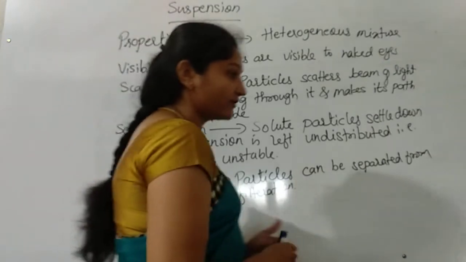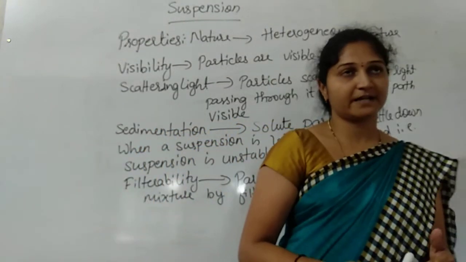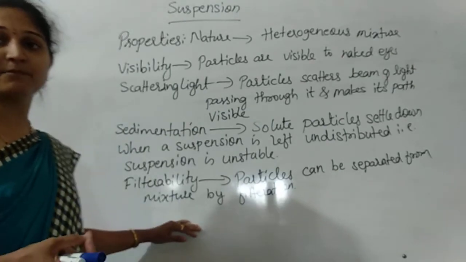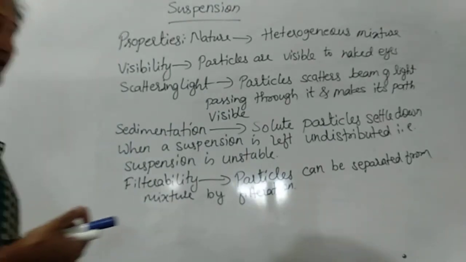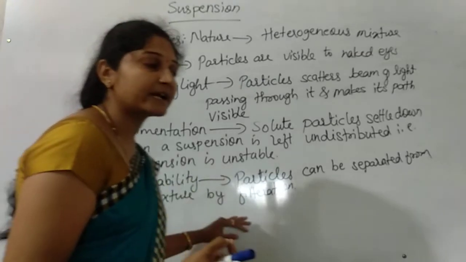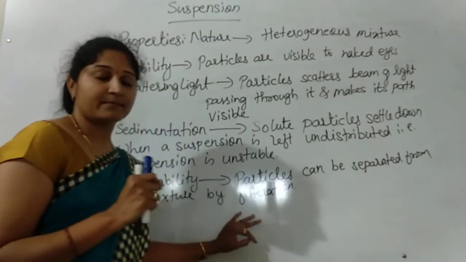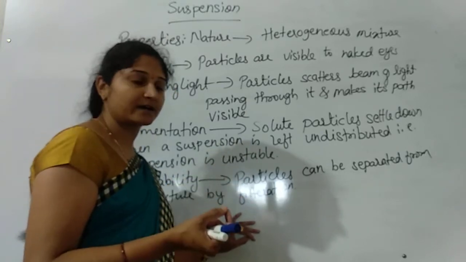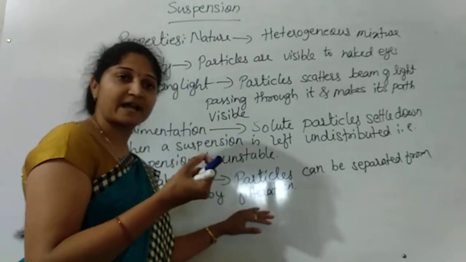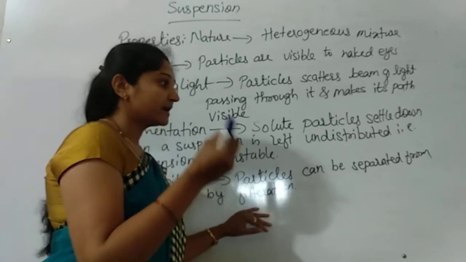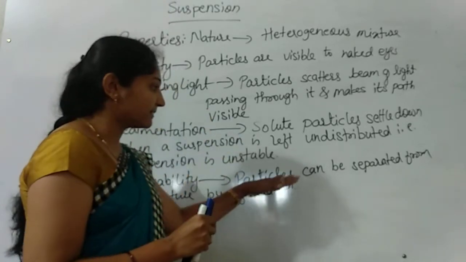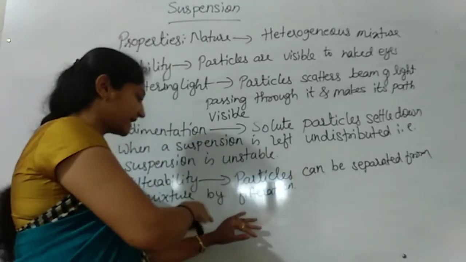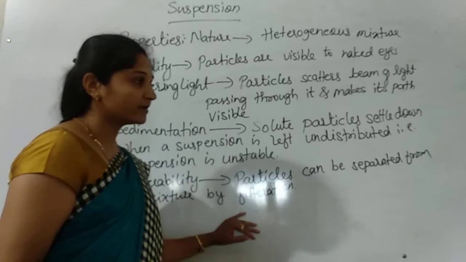Another name for this is milk of magnesia. So the particles of magnesia can be separated with the help of filtration.